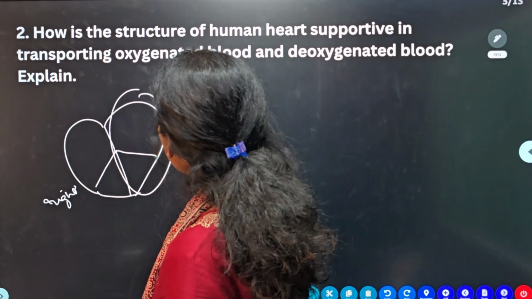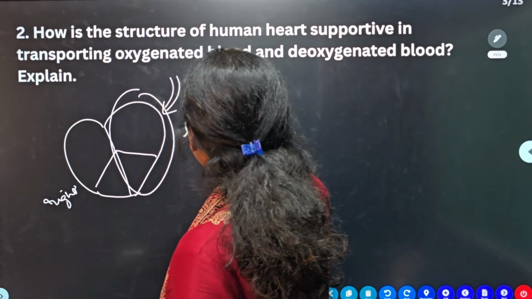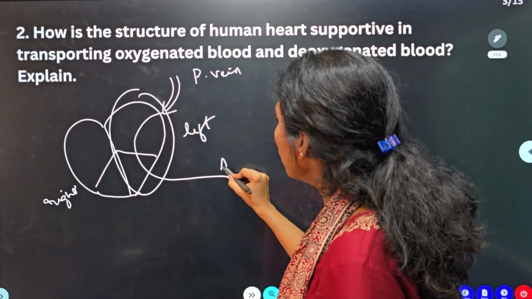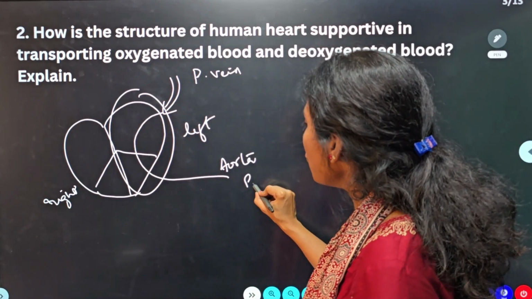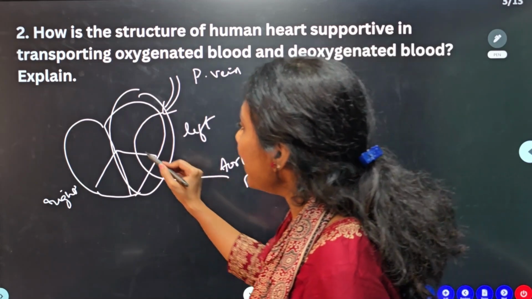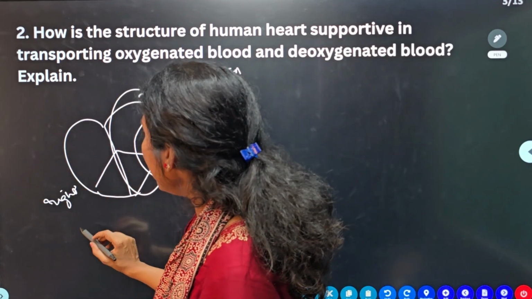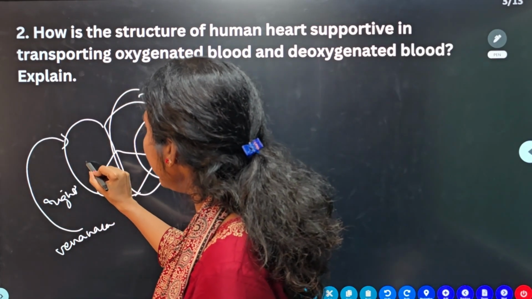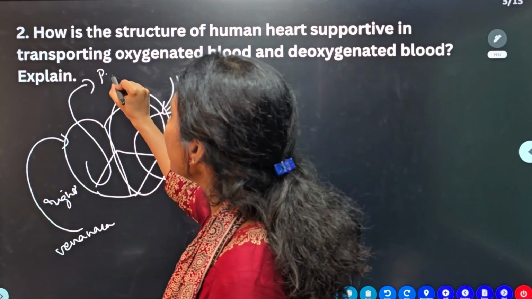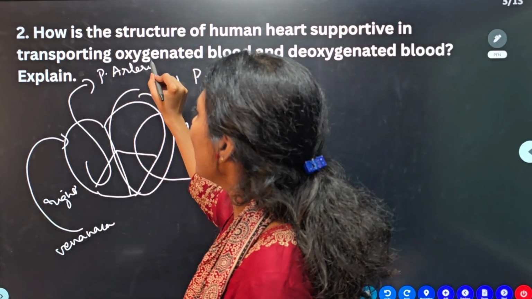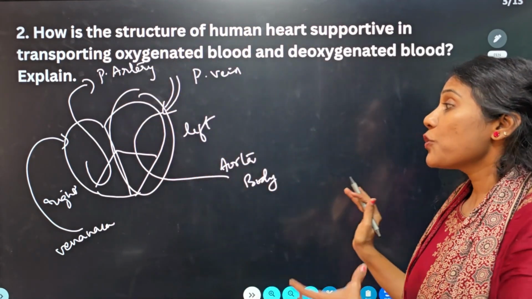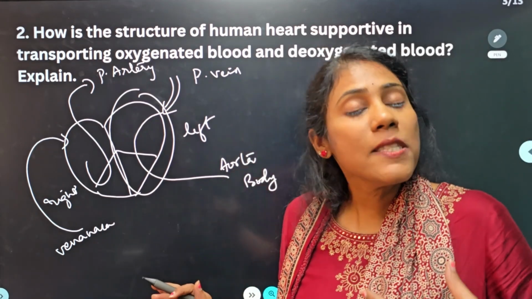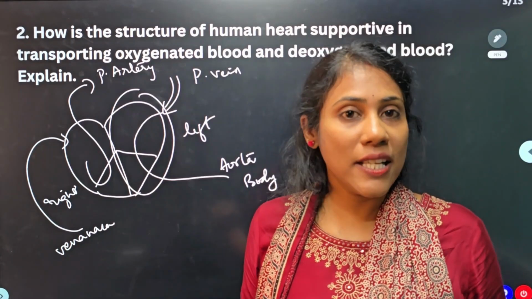So now through pulmonary vein, the oxygenated blood comes, it enters, and through aorta, it goes to all body parts. Okay, and now coming to the other side, what would happen? Through vena cava, the blood enters the right side, and from here through pulmonary artery, the blood is moving back to the lungs. So this process happens with the help of a heart.